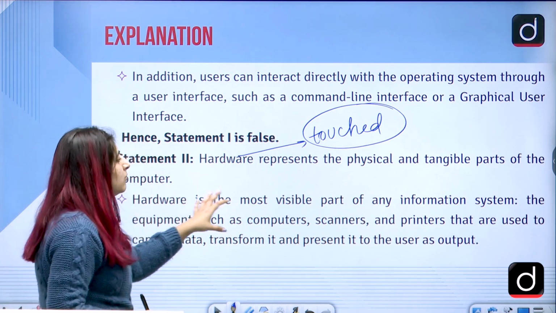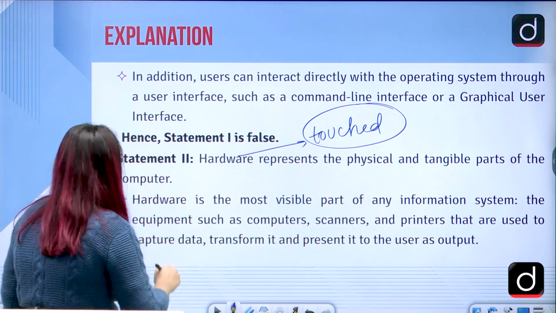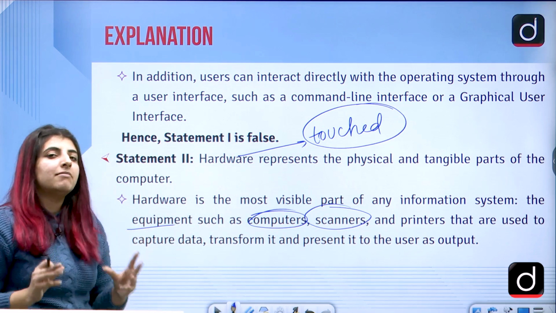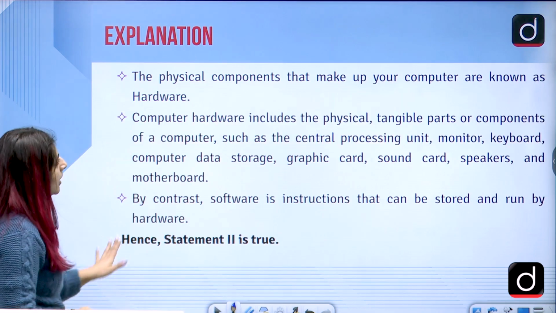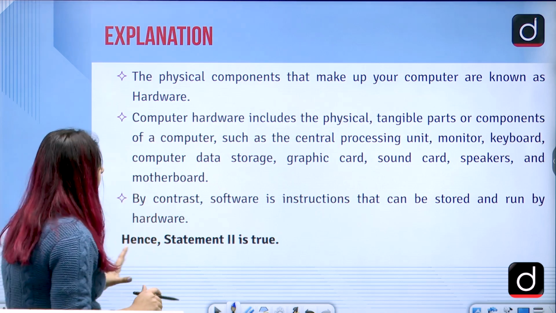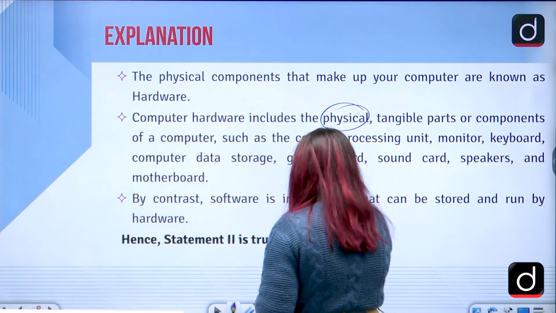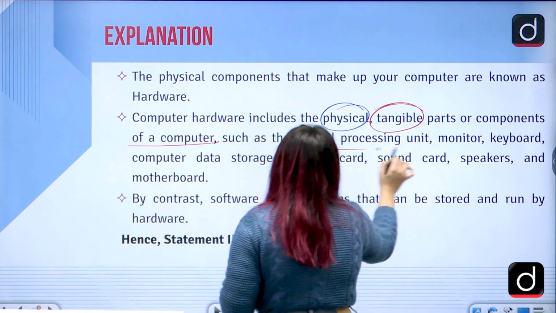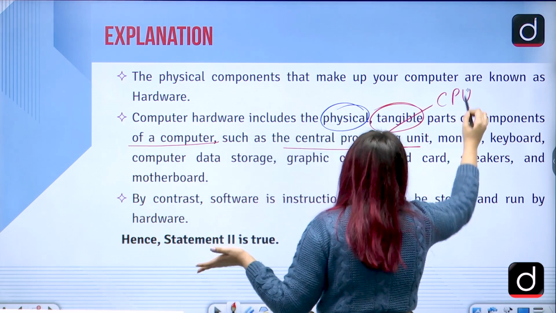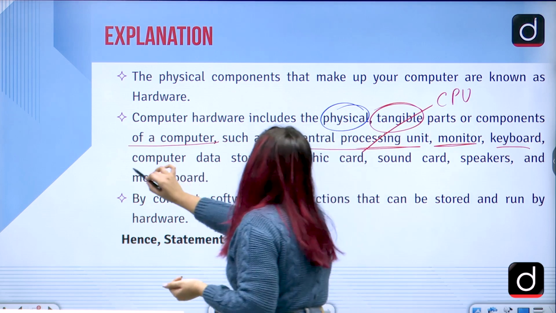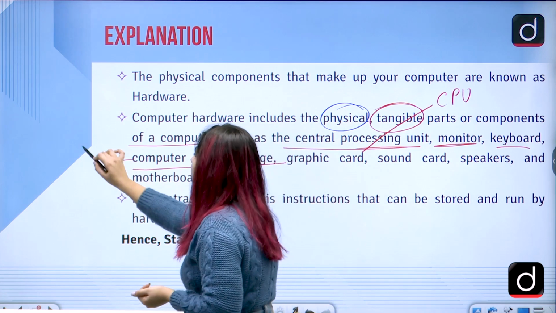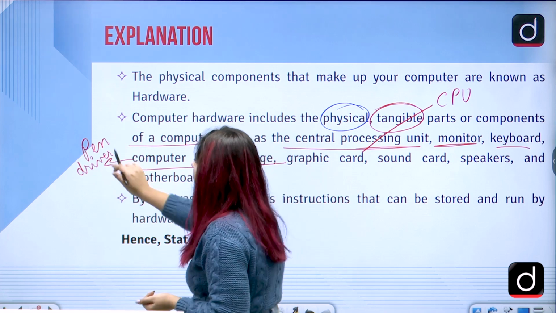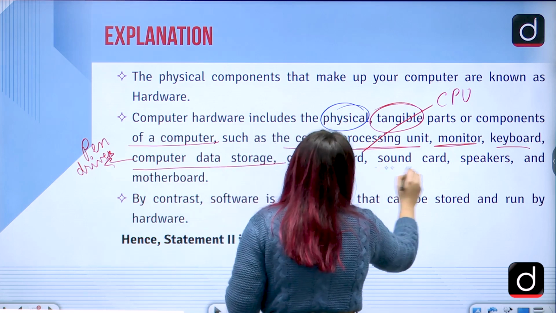Hardware is the most visible part of any information system. Equipment such as computers, scanners, printers, etc. are all hardware. The physical components which make up your computer include the physical, tangible parts or components of a computer such as the CPU that can be touched, of course, monitor, keyboard, computer data storage, right? For instance, we have pen drives. Those are also hardware, right? Because they can be touched, pen drives, correct? Graphic cards, sound cards, etc.